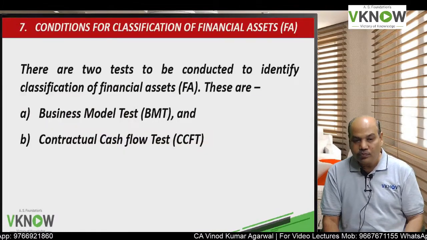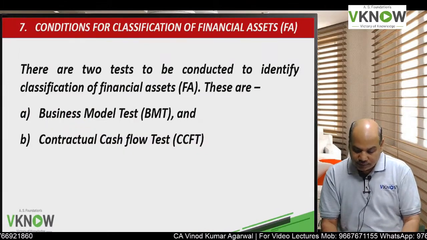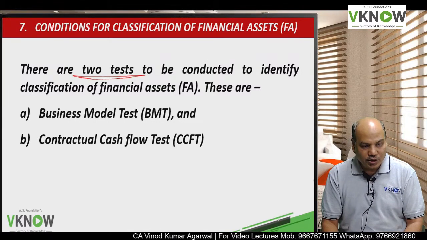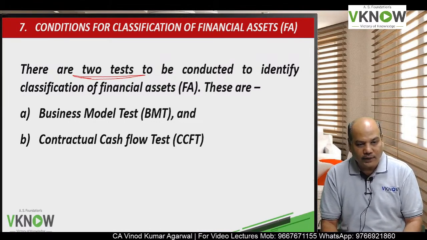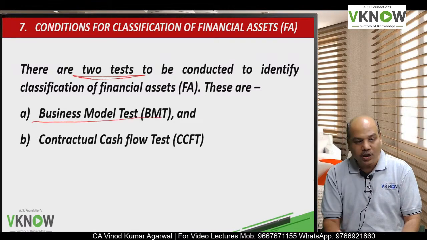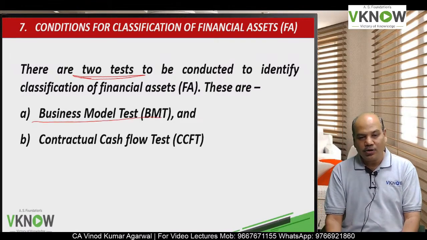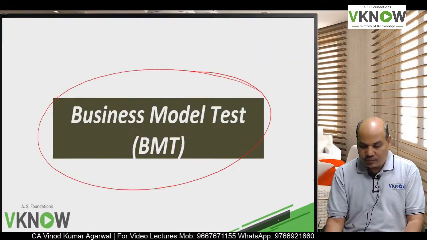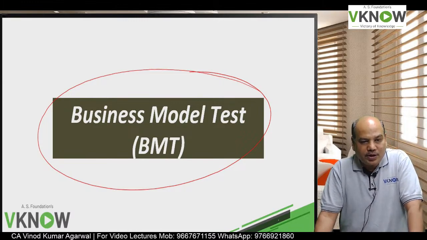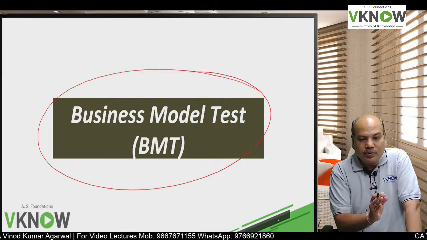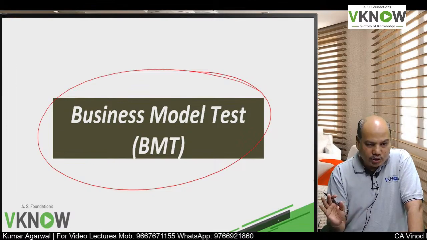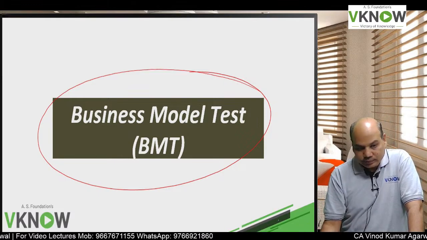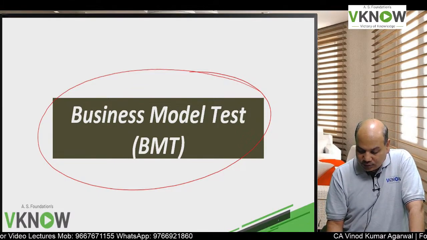So, condition for classification of financial asset. We have to perform two tests to check the classification, whether it will go to amortized cost or FVT OCI, and these tests are called business model test and contractual cash flow test. Remember, this is a super fast revision, so I am expecting you have read this standard once, and today we have come here for revision purpose only, so that the whole chapter goes before your eyes in just 1 hour. So first we'll see business model test.